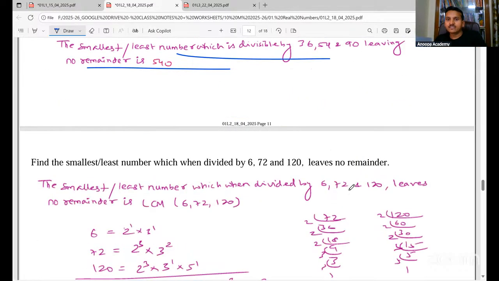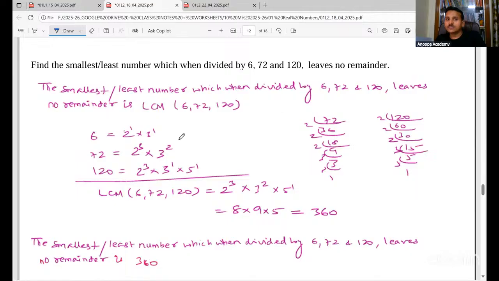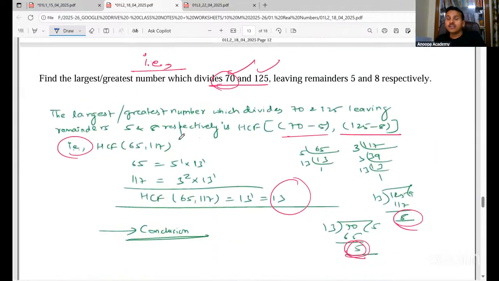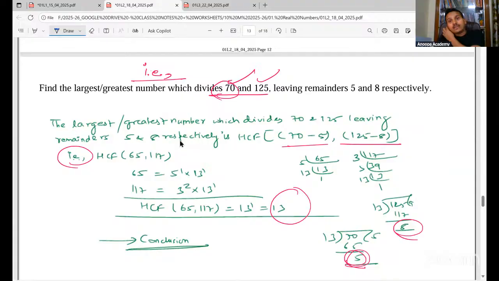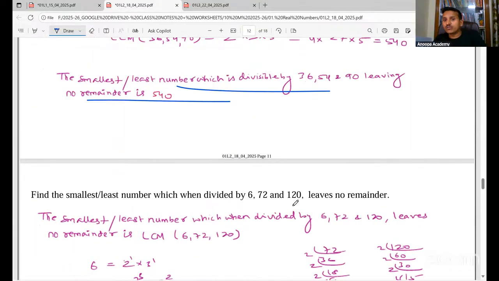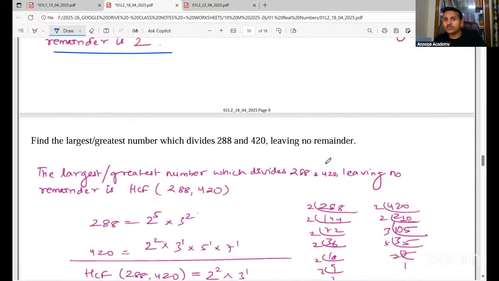Very nice. So we have done another question. You can just practice. Now here, earlier there were no remainders. Okay, there were no remainders earlier. See, leaving no remainder, leaving no remainder.